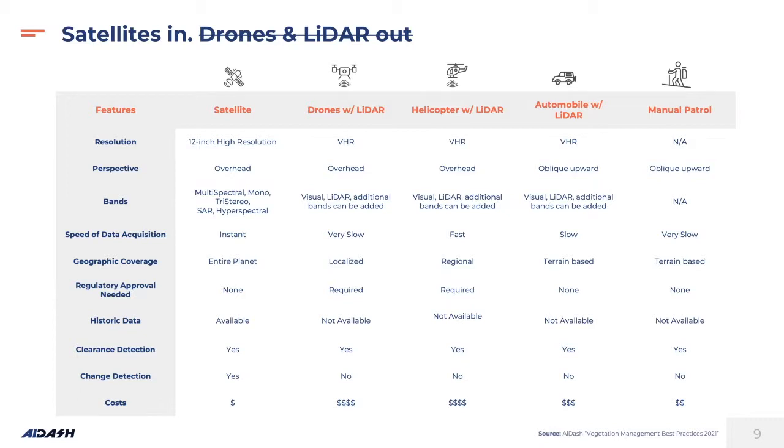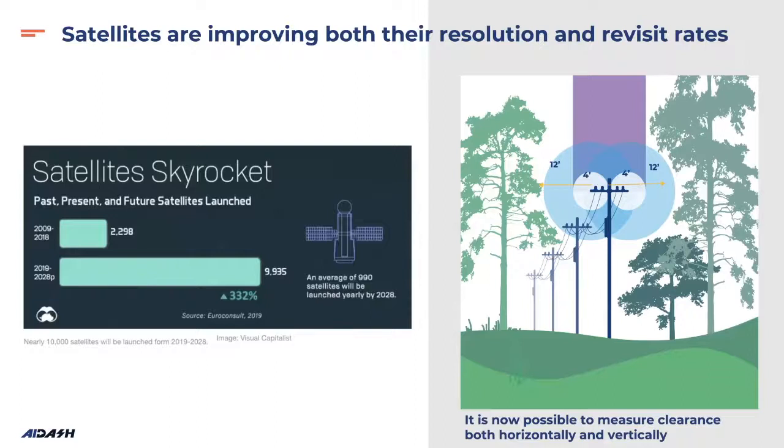Cost effective: satellite is very cost effective because in a single image it captures 100,000 square kilometers, as compared to drone and helicopter. If we want to capture the same area, we have to do a lot of things, and that leads to a lot of dollars being required to capture the same amount of area.